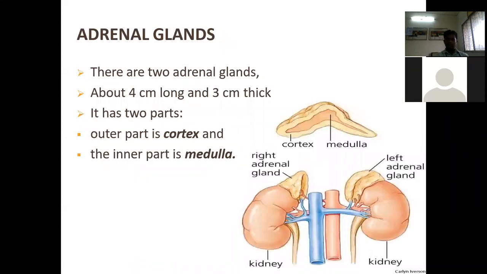Adrenal glands, I have already told you earlier. The adrenal gland is also a pararenal gland. It is present just above both kidneys, the left adrenal gland on the left side and the right adrenal gland on the right side. There are two adrenal glands, about 4 centimeters long and 3 centimeters thick. It has two parts: the outer part is the cortex and the inner part is the medulla.